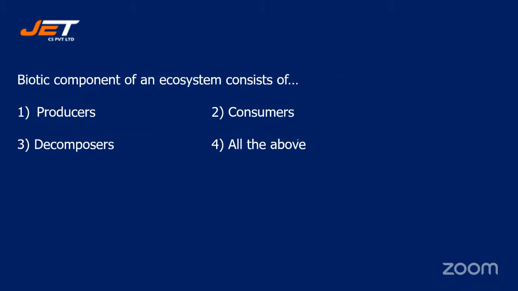Next question. Biotic component of an ecosystem consists of producers, consumers, decomposers, or all the above. Quickly answer, students. Biotic component of an ecosystem consists of producers, consumers, decomposers, or all the above. The correct answer will be all the above. Those who have opted for option number four, they are correct.